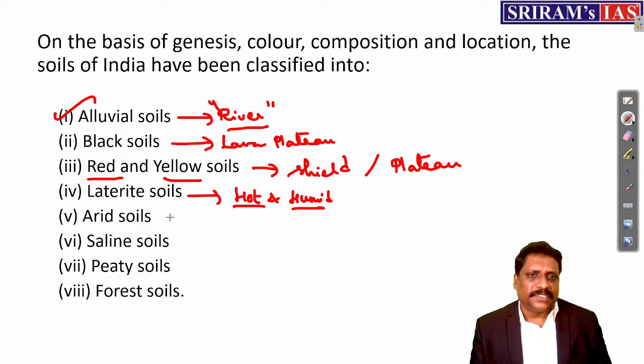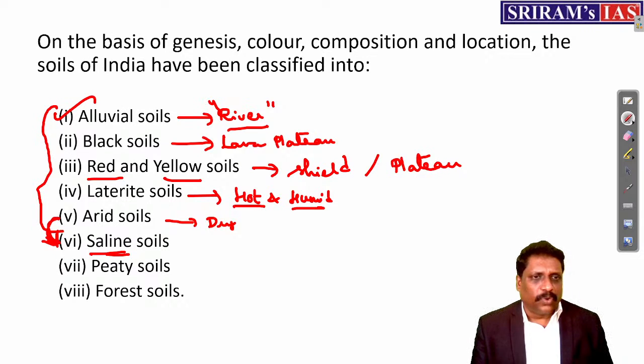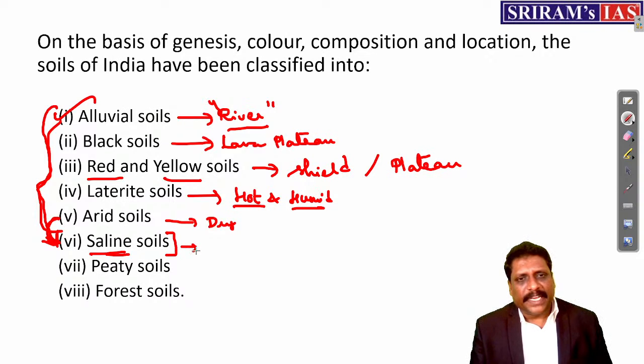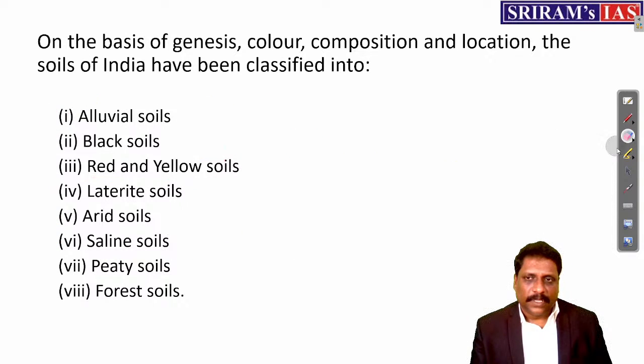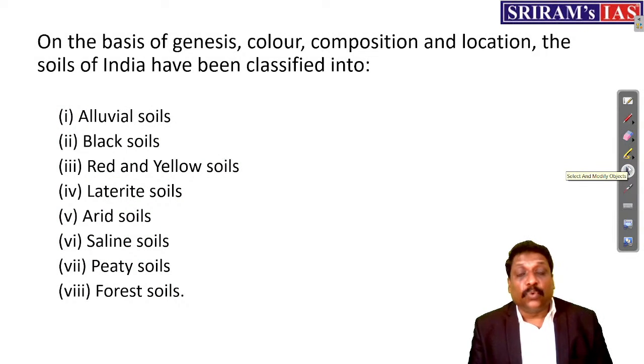Arid soil normally says dry regions, I'll be having arid soil. Arid soil and saline soils are also closely associated. Wherever I have the intrusion of salinity, there I can have this saline soil. Here, 5 soils alone we'll be discussing. For saline soil, I would request you to slightly go through the NCERT. All this material you're seeing here, agriculture I have taken from NIOS material. I'm telling you the source because that source is important. Soil I have taken from NCERT itself.